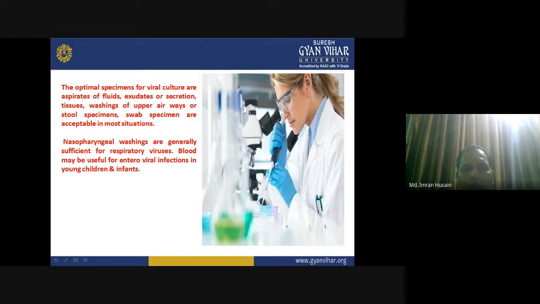Optimal specimens for viral culture are aspirates of fluids, exudates or secretion tissues, washing of upper airways, and stool specimens, which are acceptable in most situations.